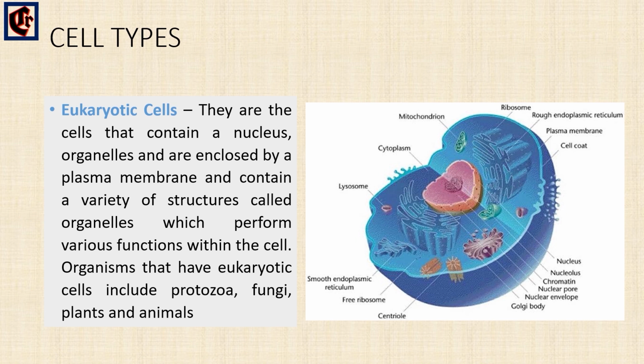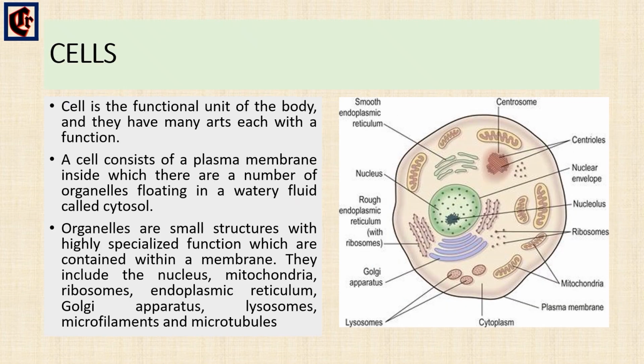Next we'll see the components, or the parts, of cells. As we know, the cell is the functional unit of the body, the smallest unit of life. So we'll see the different parts of cells with their specific functions.